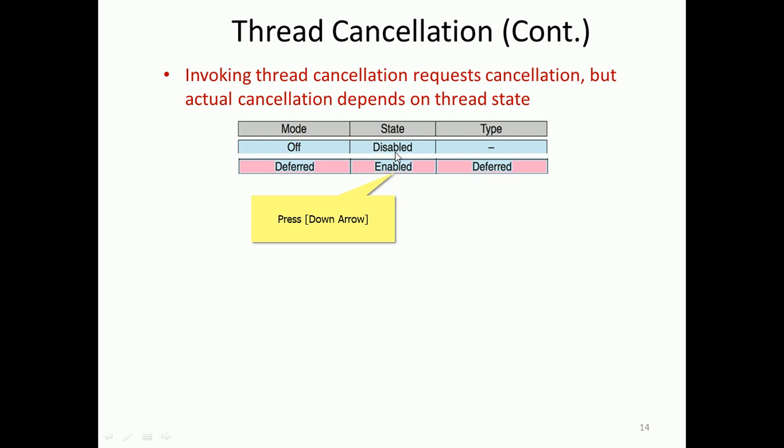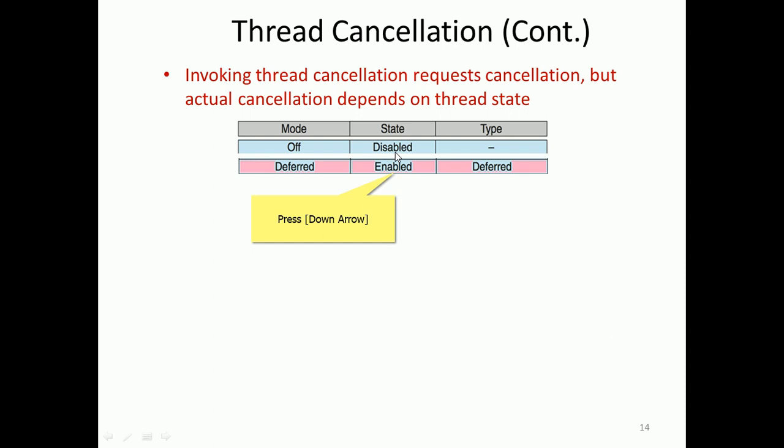So sorry, for deferred thread cancellation, the state is disabled and it will be enabled now. Deferred will be enabled and the type becomes deferred, right? The state of the thread was disabled, it was off, now the mode becomes deferred.